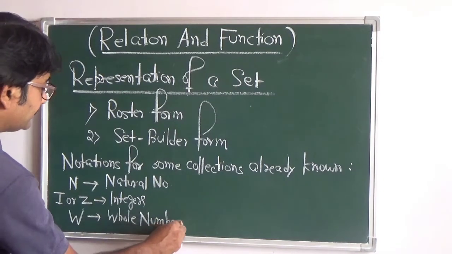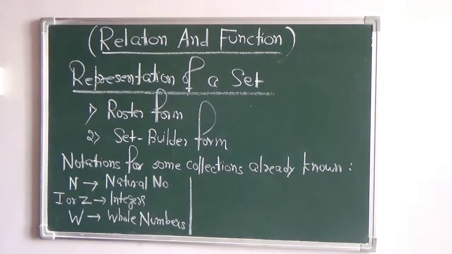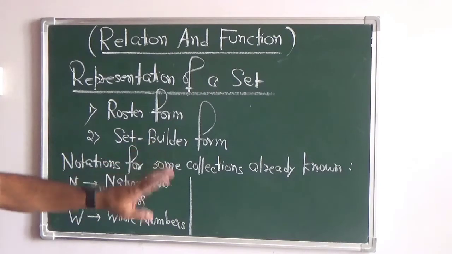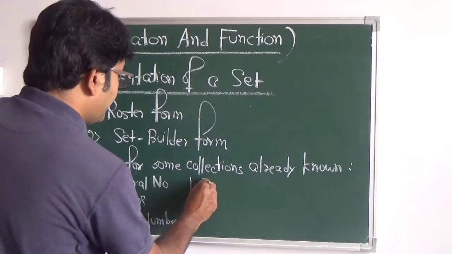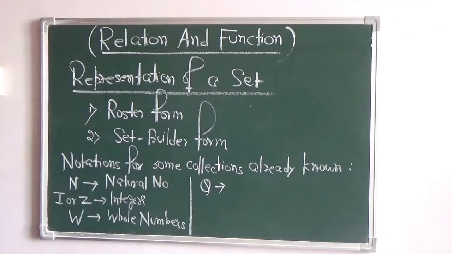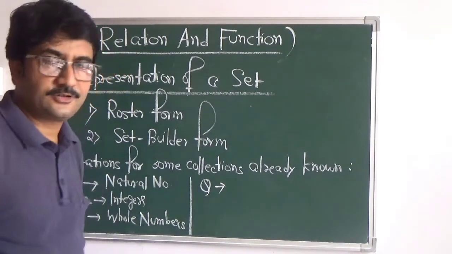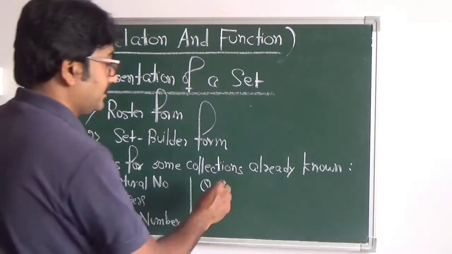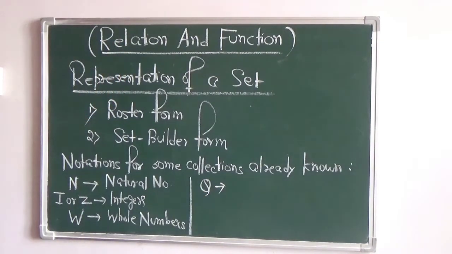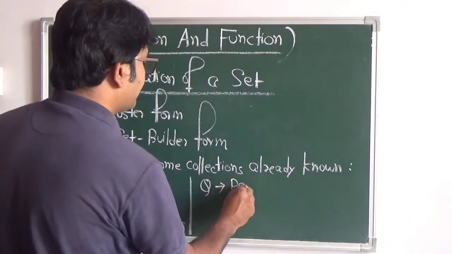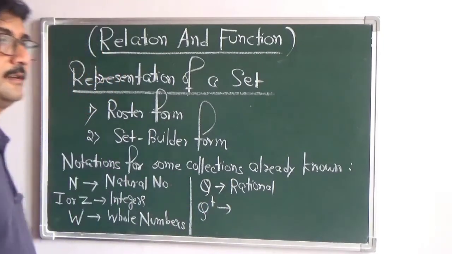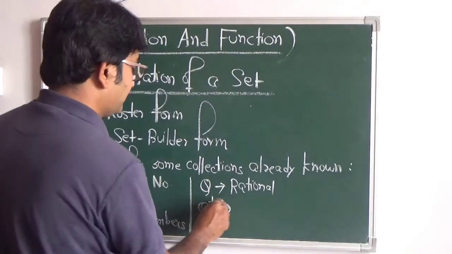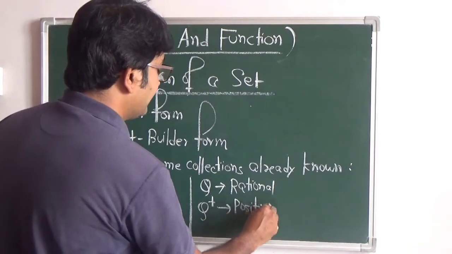These things are very important, but many a times I found when the set is given in terms of the symbols, the students get confused what should be the answer. If we talk about Q, can you tell me what is Q? Q represents the set of what? Yes? Rational numbers. Rational numbers, right. What is Q plus? Positive rational numbers.